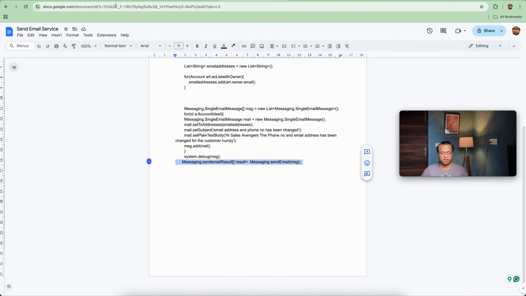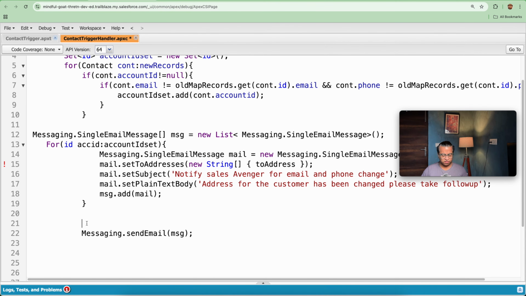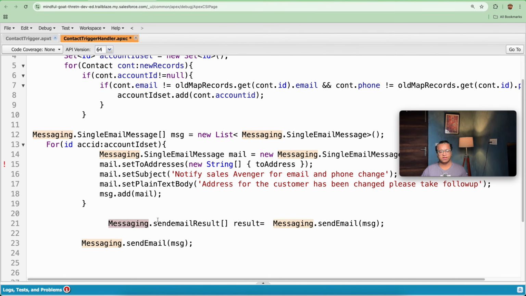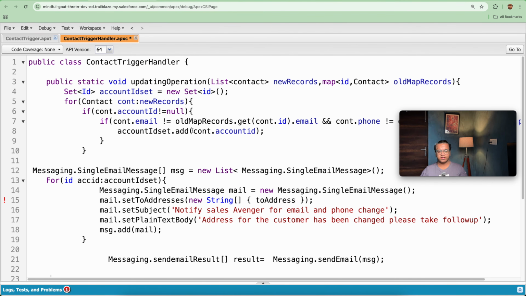This is the line that we need to add when you are sending. Let's copy this line and paste it here. What is this line? Messaging.sendEmailResult, as we need to send an email result and further we are sending an email. So now we have added the email, but still we need to send the email to someone. That is the logic that we need to get here.